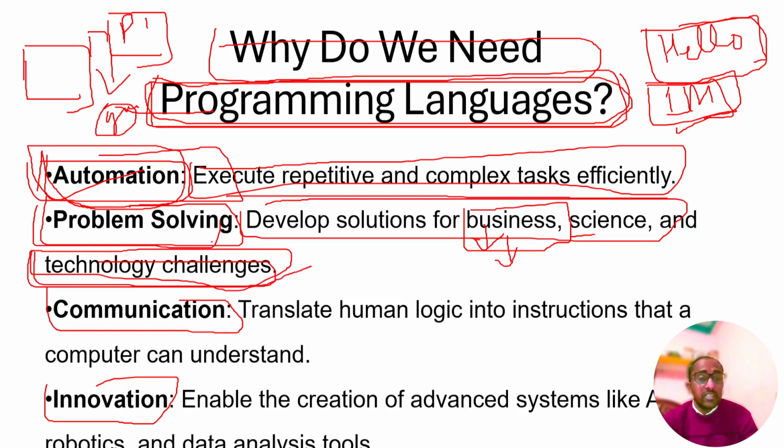Whatever we are using, just like I'm recording these videos, some technology has been used here. Obviously, to develop technologies, enhance business, and make science better, programming languages are used to make systems and software.